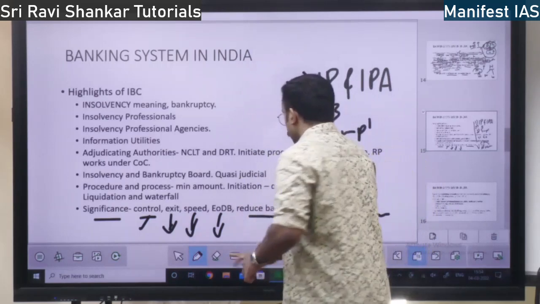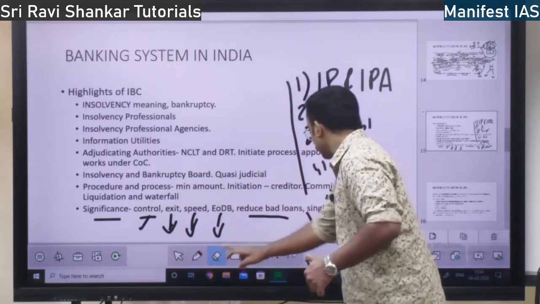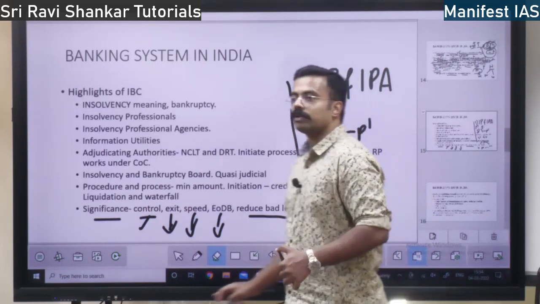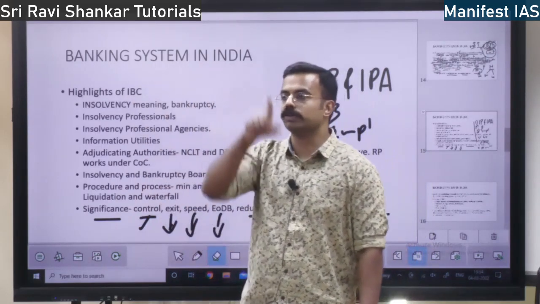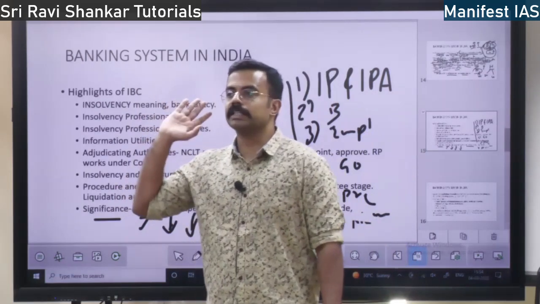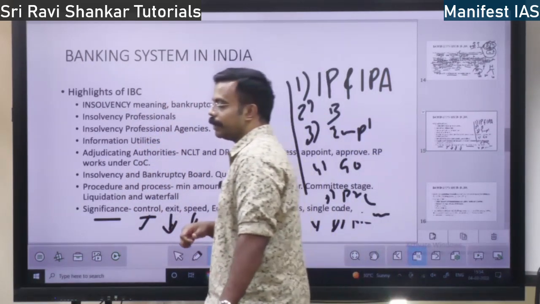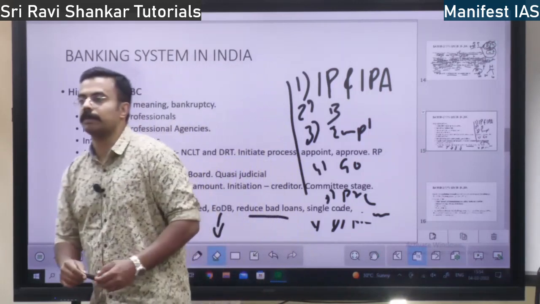Then the most significant advantage is that it is a single code. There are no multiple codes. There is only one code for recovering the money. Tomorrow we will discuss the advantages of the IBC and complete the banking chapter, right?